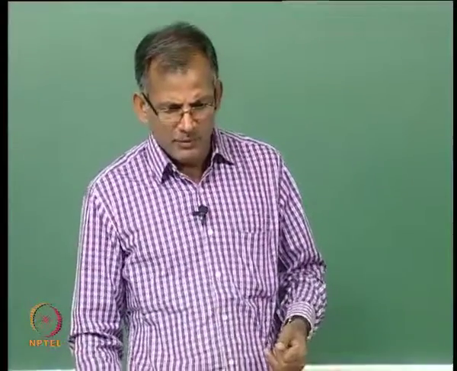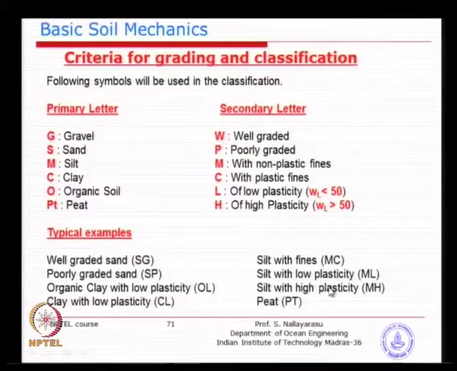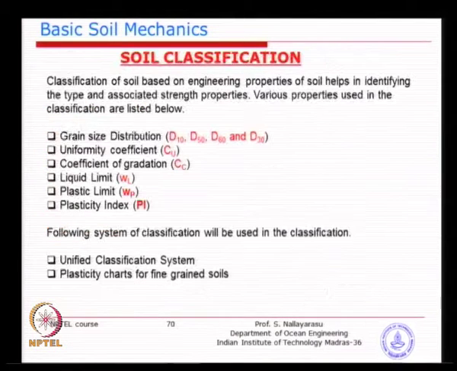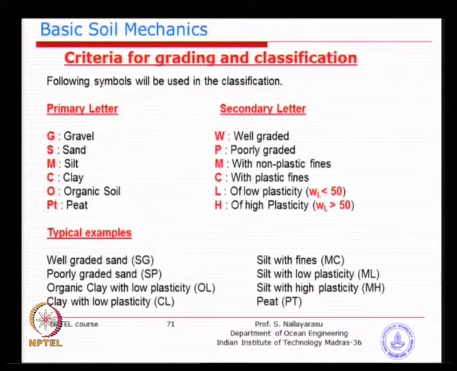A typical example: you see here well graded sand, poorly graded sand, organic clay with low or high plasticity, similarly silt with fines, silt with low plasticity. So this is the description. If you have sufficient experience of doing field studies, you do not even need to know all these parameters. Straight away somebody can write this is definitely a poorly graded soil, because I can see it from there. Sometimes it might go wrong if you are not able to do it properly. So, that is the idea behind.